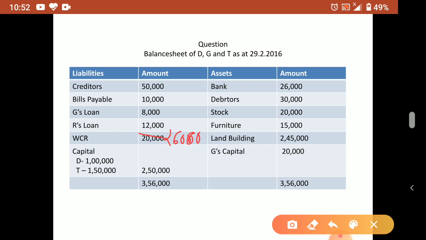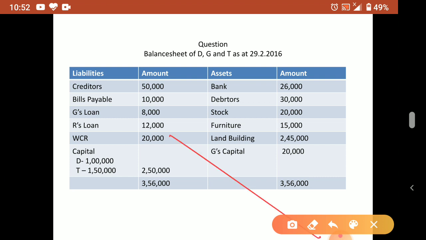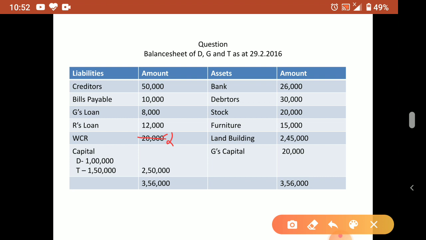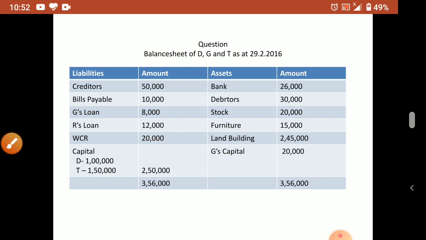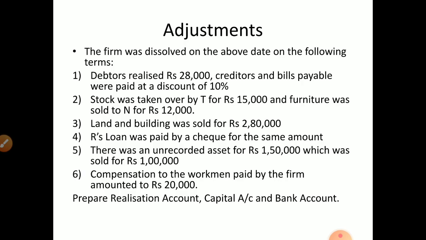It is 26,000. Once again I'll write. 26,000 is the amount. Okay, correct it in the question. 26,000 is the WCR, but how much we paid? WCR claim is 20,000. Okay, this is correct.